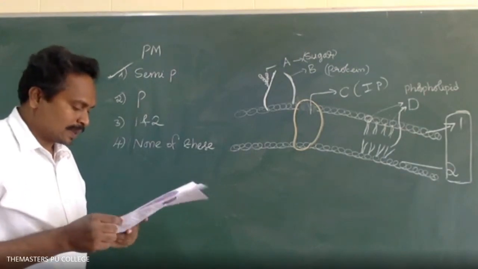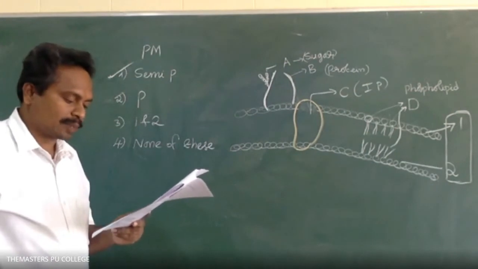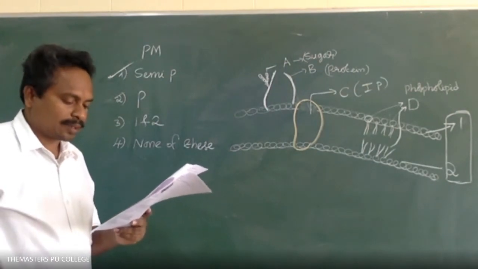Next. Select the correct combination of the statements regarding the characteristics of middle lamella.